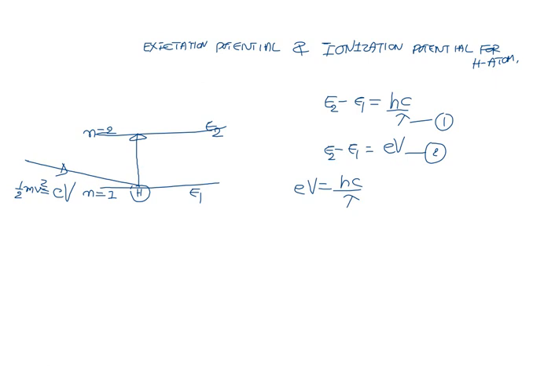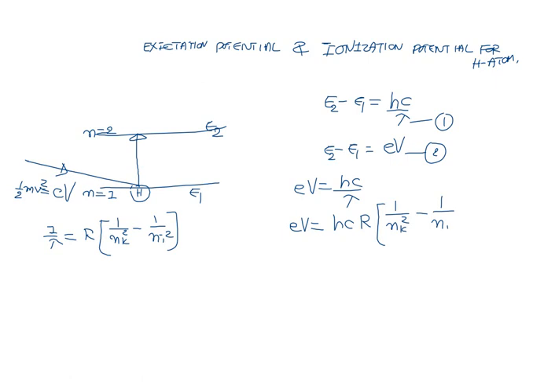You know very well, 1 upon lambda is equal to R times (1 upon nk square minus 1 upon ni square). This R is known as the Rydberg constant. nk is the quantum number of the lower level, and ni is the quantum number of the upper energy level. So eV is equal to hc. Let us put the value of 1 upon lambda, that is R times (1 upon nk square minus 1 upon ni square).